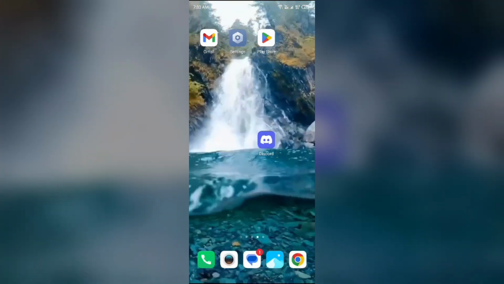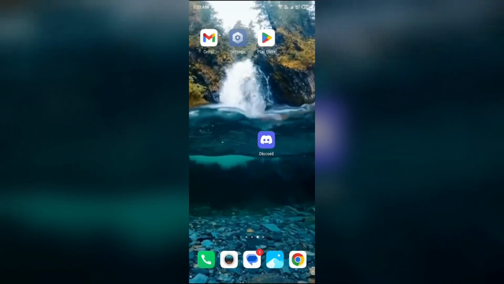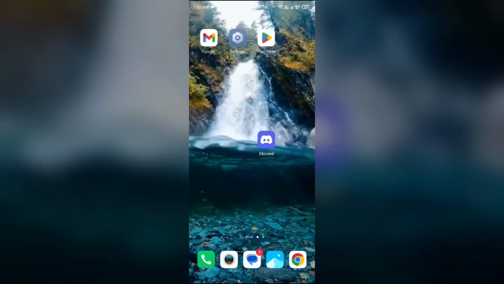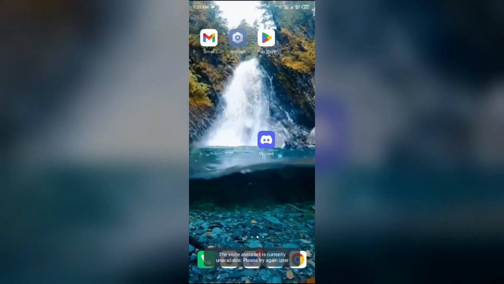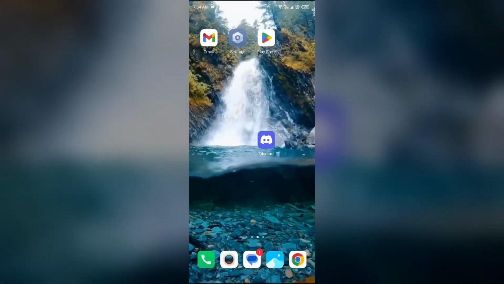If you are still facing the problem, then the next solution is to restart your device. For that, just simply hold the power button of your mobile phone for 4 to 5 seconds, and then click on the restart button, or you will see a reboot button. You have to click on them to restart your device.